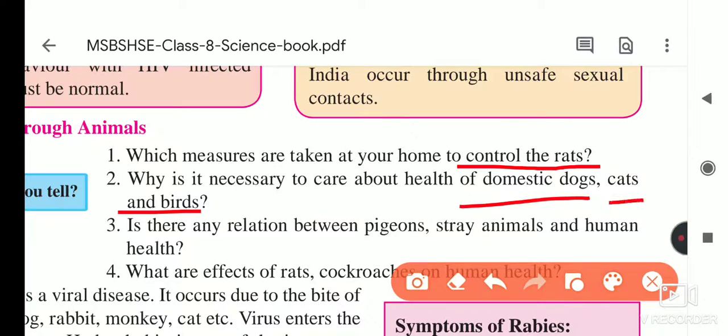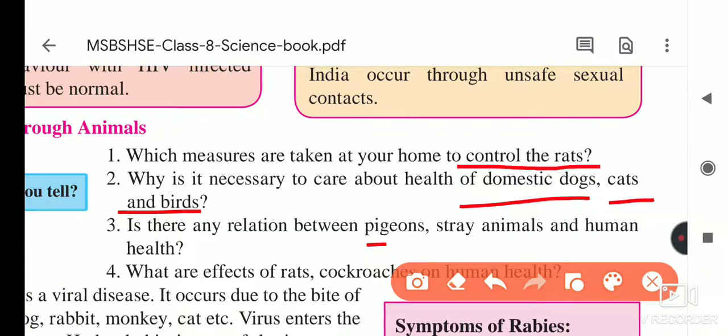If you have a dog at home, we give injections to these dogs or cats, so that when they bite us it will not infect our body. For that purpose we have to give these animals rabies injections.